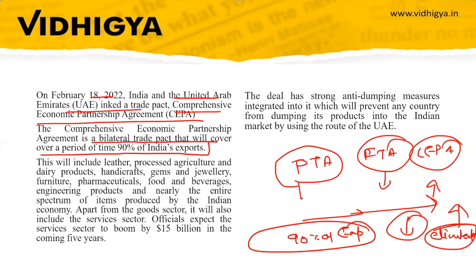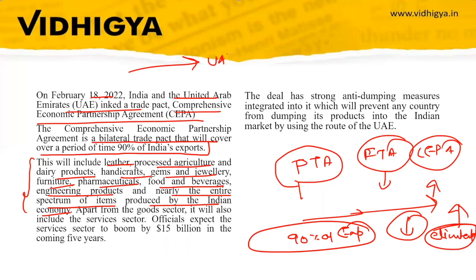It highlights which sectors can benefit: leather, processed agriculture, dairy products, handicrafts, gems and jewelry, furniture, pharmaceuticals, food and beverages, engineering products, and nearly the entire spectrum of items produced by the Indian economy. Indian products can then easily reach UAE markets, and this will increase India's exports.